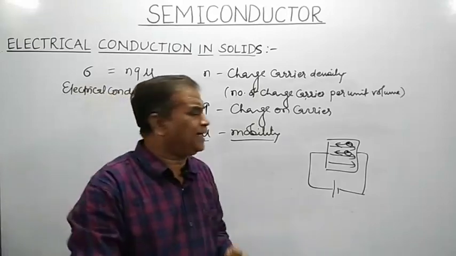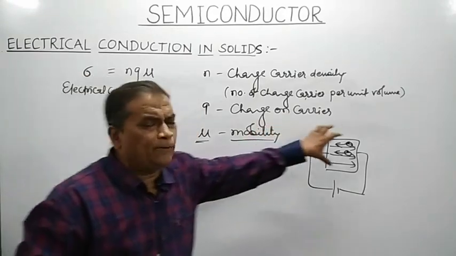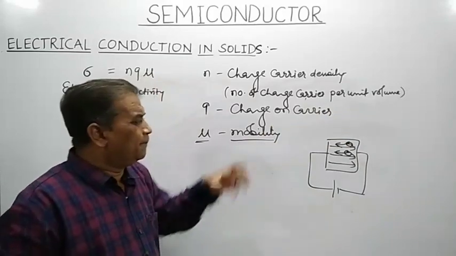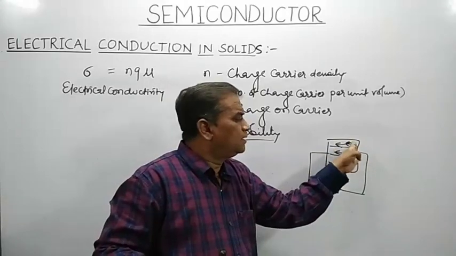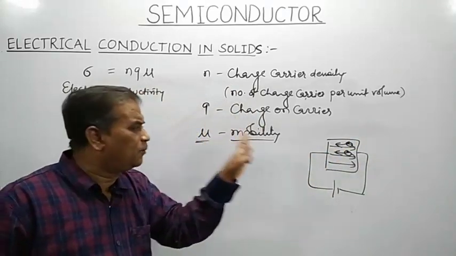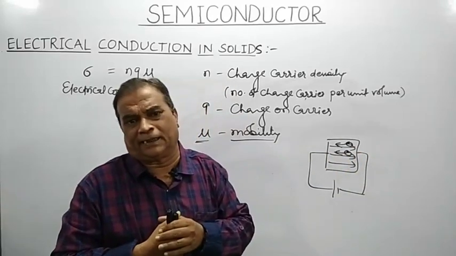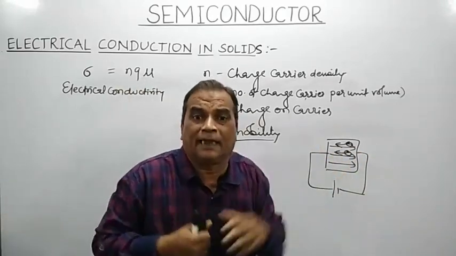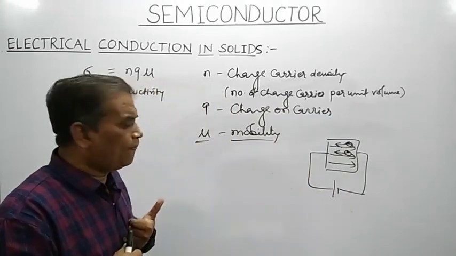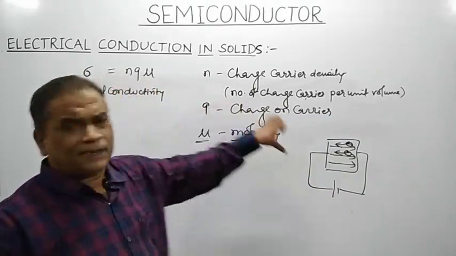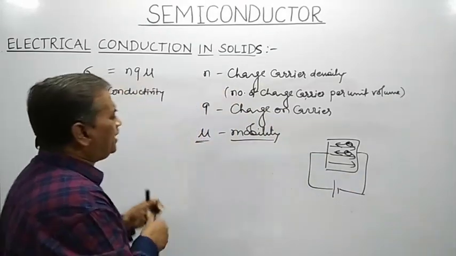So the measurement of mobility of a given material is nothing but a measure of how easily the charge carriers can move within the material in the presence of an external electric field. The mobility depends on many factors.